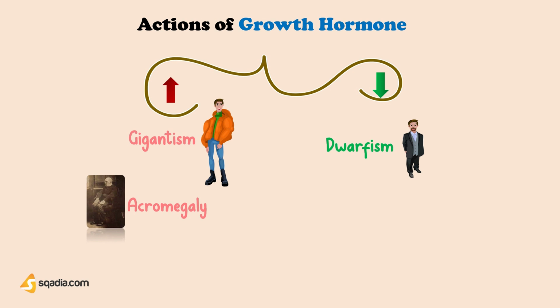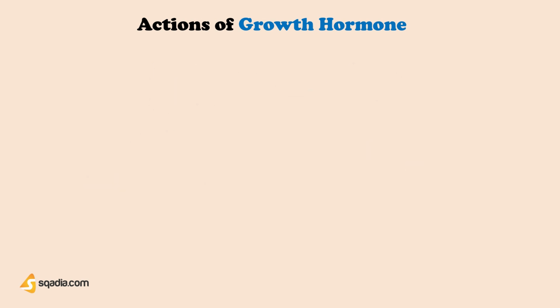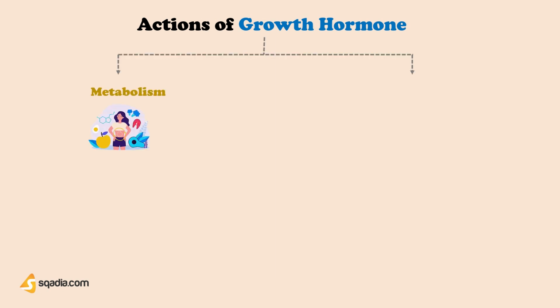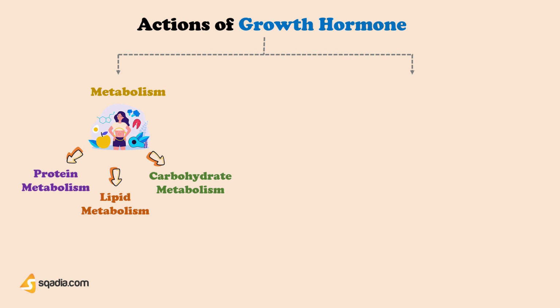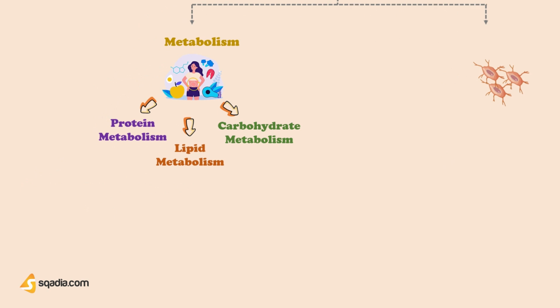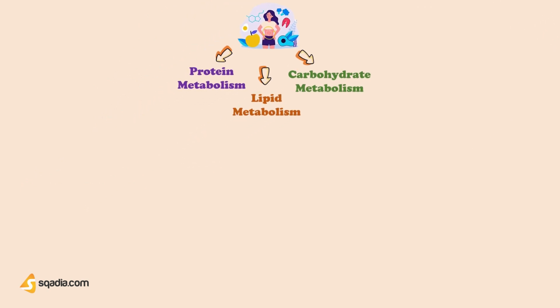Growth hormone is responsible for the growth of almost all tissues of the body which are capable of growing. It also acts on the metabolism of all three major types of foodstuffs in the body, including proteins, lipids, and carbohydrates. It also causes specific differentiation of certain types of cells, like bone cells and muscle cells. Let's discuss the metabolism first. So, first in the list is protein metabolism.